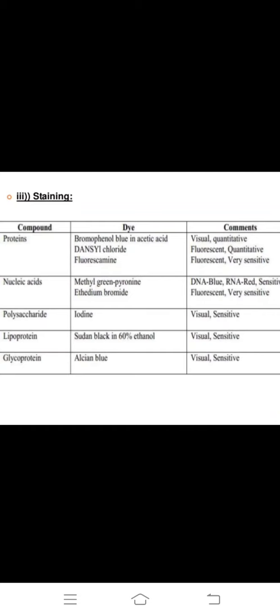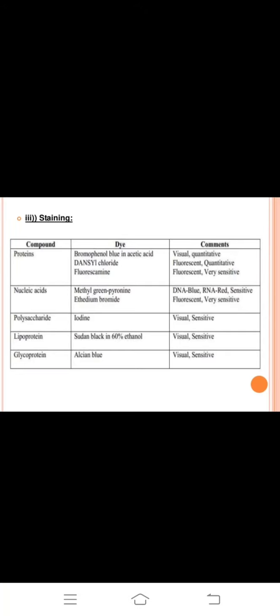Glycoprotein is stained with Alcian blue. To summarize: lipoprotein is Sudan black in 60% ethanol, polysaccharide is iodine, nucleic acid is methyl green pyronine, and protein is bromophenol blue in acetic acid.